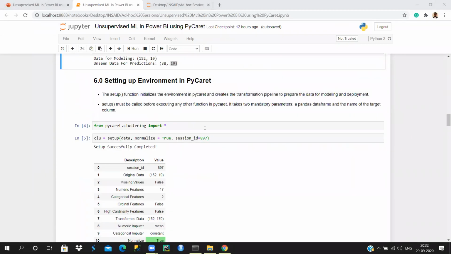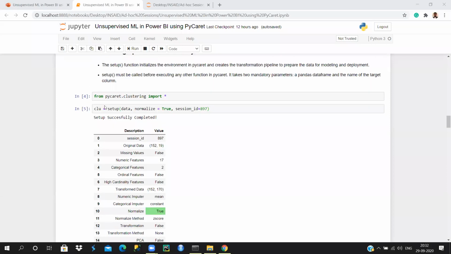And here you don't drop a target variable because there is no target variable in clustering, or unsupervised machine learning. Now the next part is to import the PyCaret clustering module. For that, you write from pycaret.clustering import star. It will import all the clustering modules present in the pycaret.clustering package.